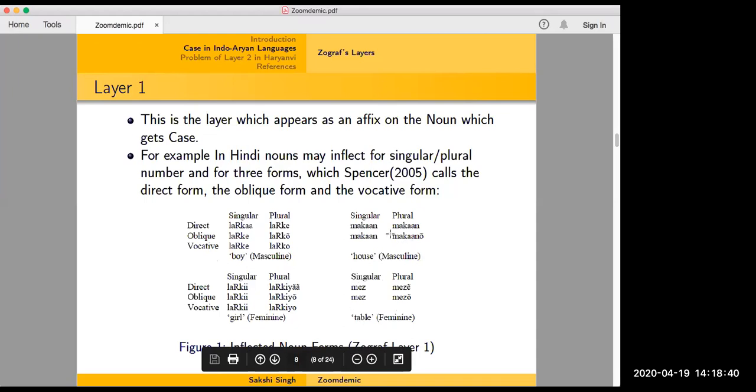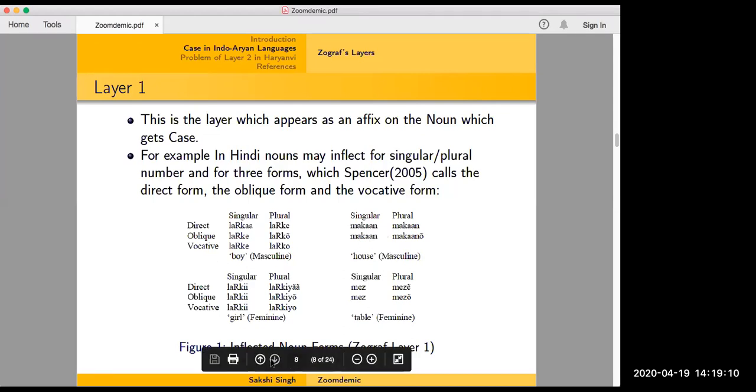For house, you will not have a vocative because it's not alive, so you have makan, makan, and makano. For ladki, you have ladki, ladkiyan, ladki, ladkiyon, and then the same vocative. And for maize also you have these different forms. These are the inflected noun forms, and this is called layer one, which is the proper inflection in Indo-Aryan languages.